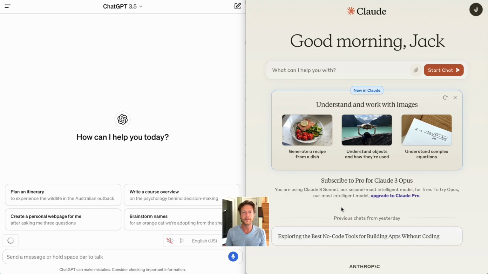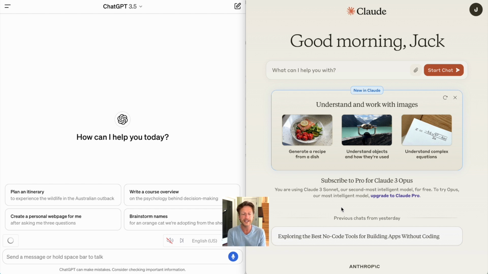In a recent video, we put OpenAI's ChatGPT 4 and Anthropic's Claude 3 to the test, using different prompts to see how they both performed. Now, those models are both paid versions, but what about the free versions? That is what we're going to do in this video.